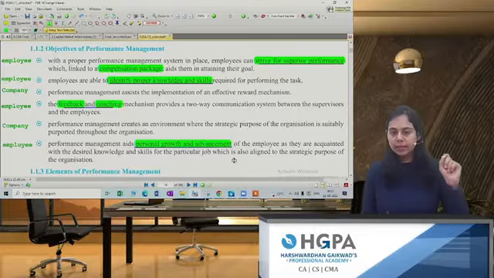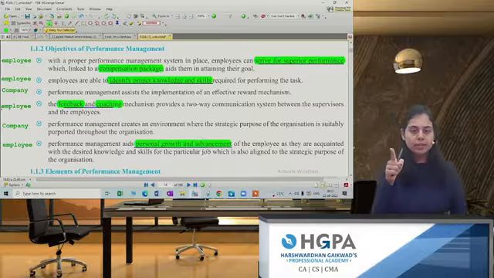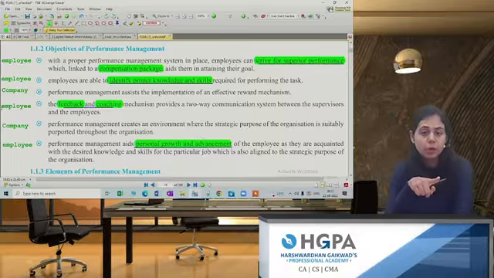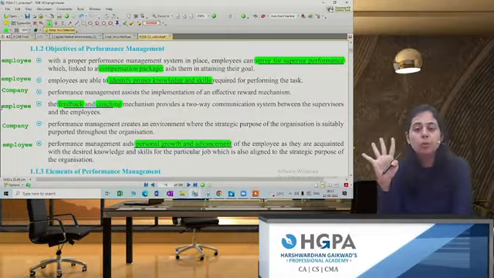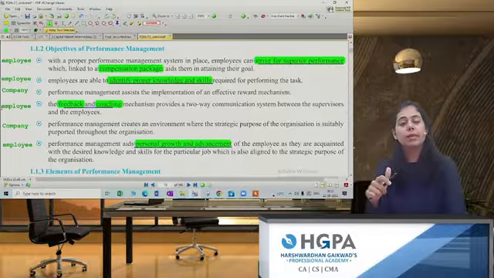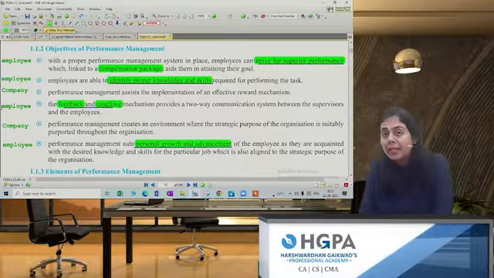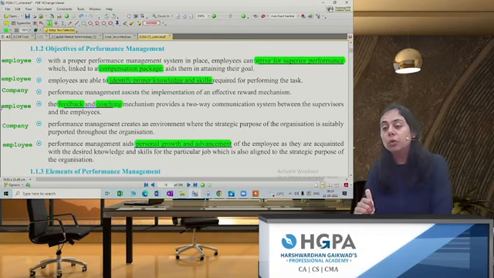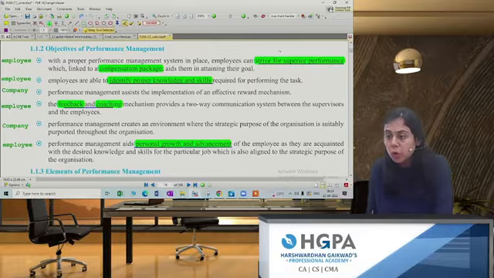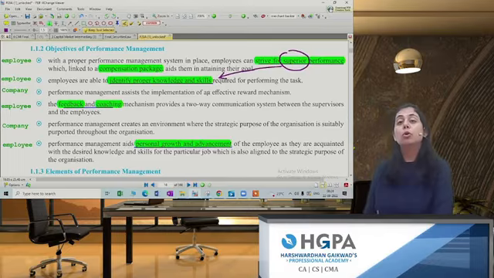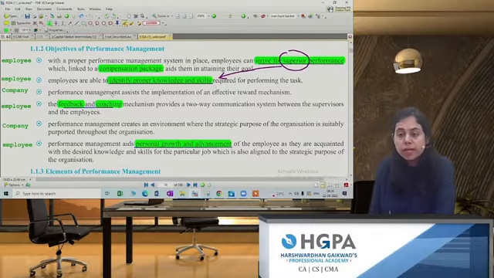So all the points that I have highlighted here in green, okay, what are these points? There are 4 points for the employee, okay, let's revise. First, a person can have a superior performance and that superior performance can be linked with a good package. To have a superior performance, what is important, bacho? To have a superior performance, it is very necessary to have a good skill set. But with the skill set, if there is no feedback, it will make no sense.